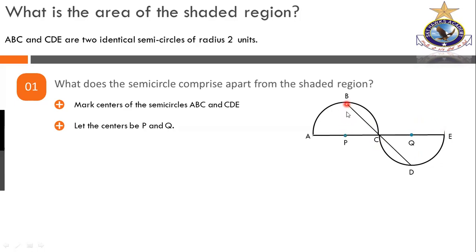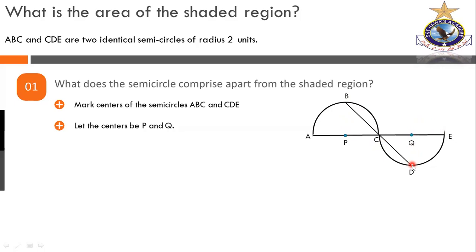What is the radius of this? 2 units, and 2 units. So these are absolutely one circle. We can converge these two semicircles into one circle just by sliding.